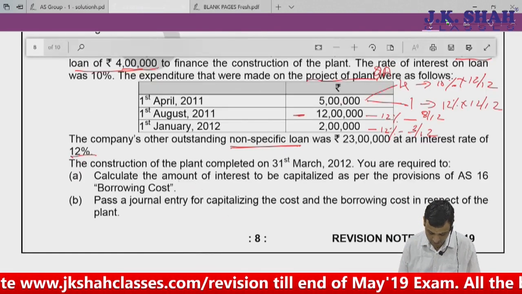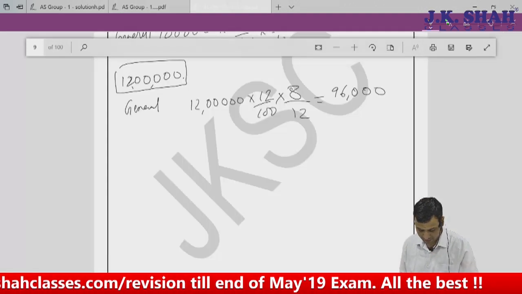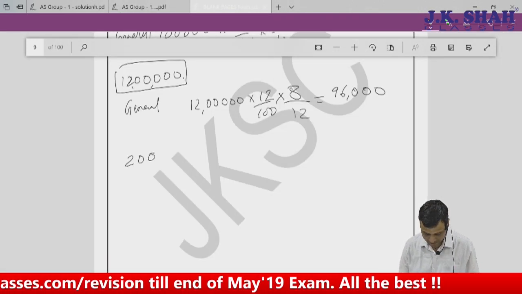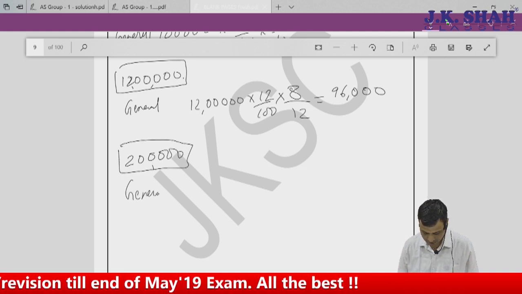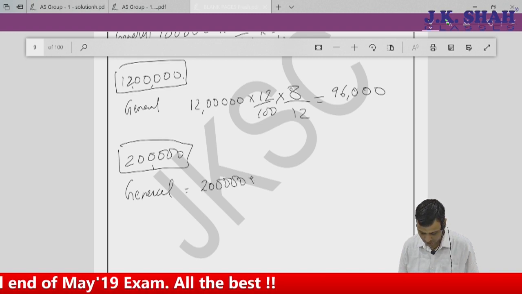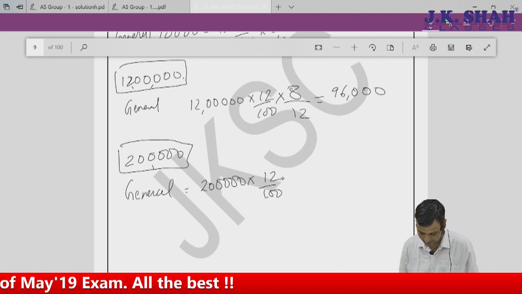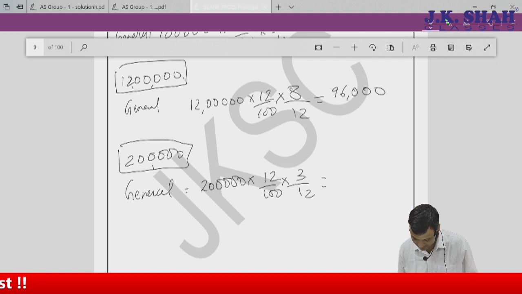Thereafter, again there is an expenditure of 2 lakhs for a period of 3 months. Finance from where? Obviously general. So 2 lakhs into 12 by 100 into 3 by 12. So 2 lakhs into 12% for 3 months, which gives me 6,000 rupees.